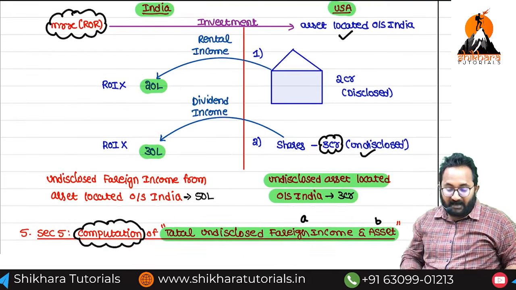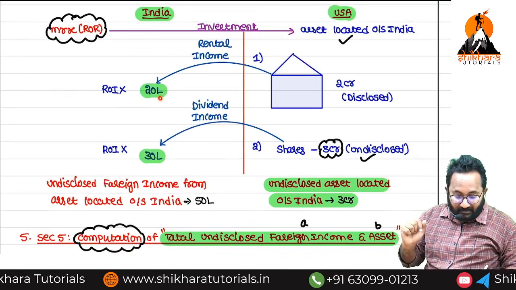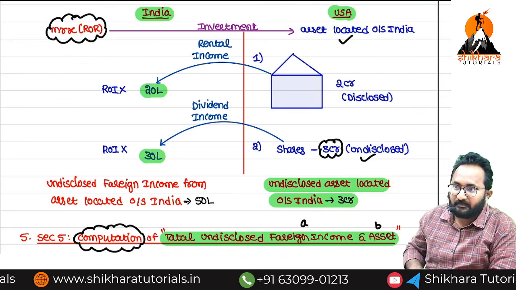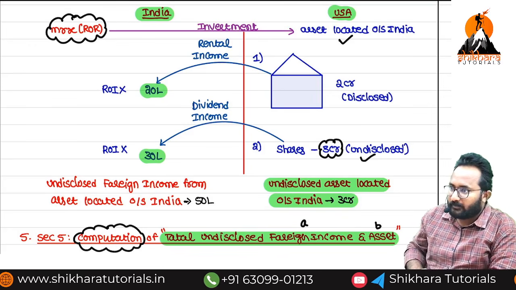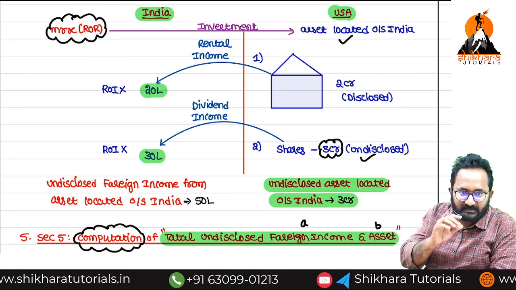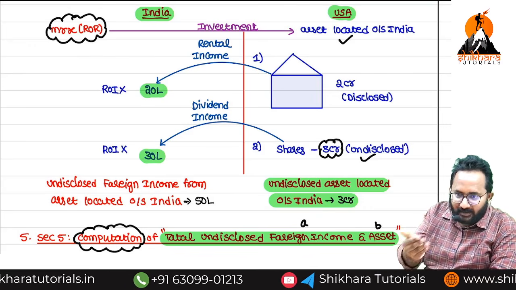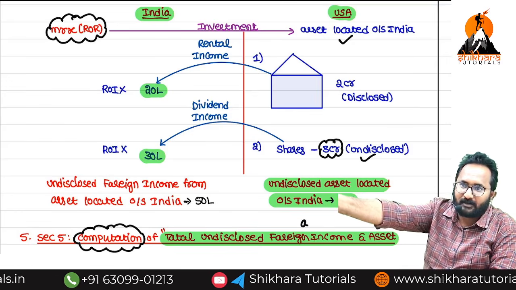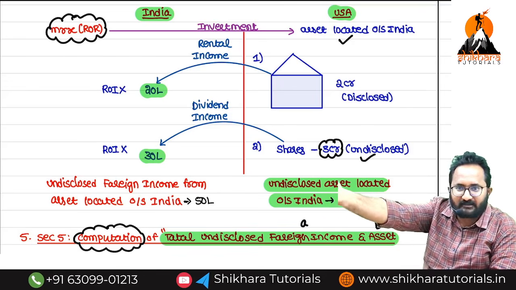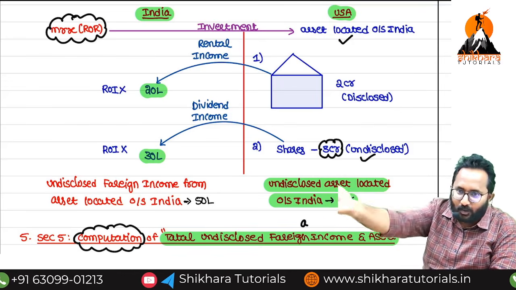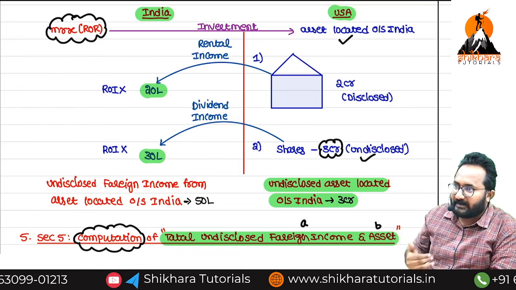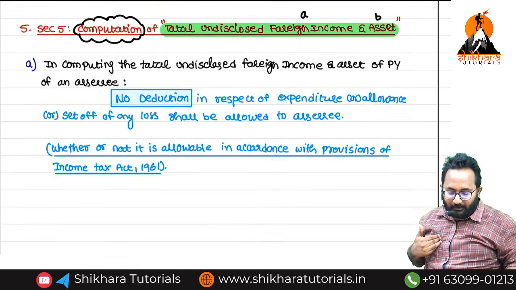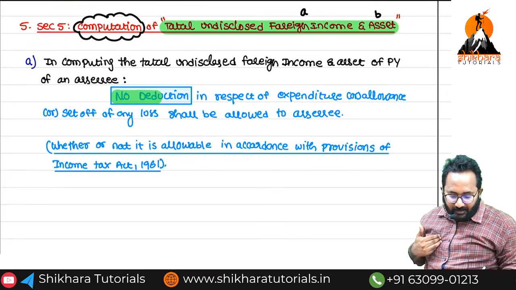Sir, many students are asking, sir, for rental income, we can take municipal taxes as a deduction, standard deduction. So we can take multiple amounts as a deduction. If you want to take the deduction, you have to disclose it in your return of income. Under the Income Tax Act 1961, you can pay taxes, but you are not doing such things. So that's why it is treated as completely undisclosed. While calculating that amount, there is no deduction.